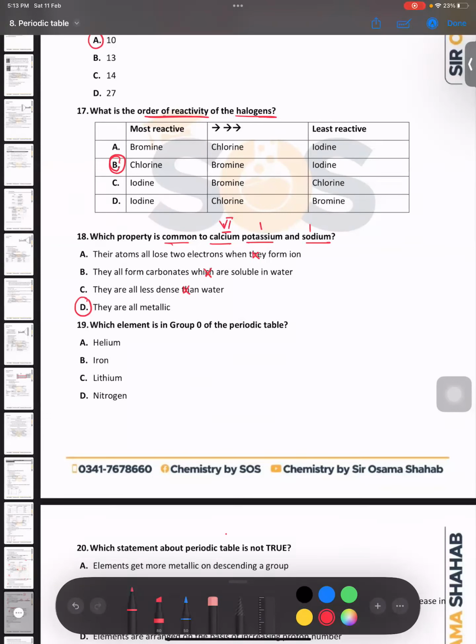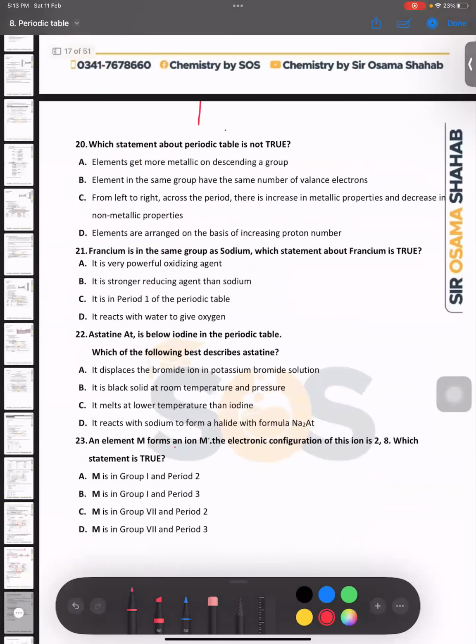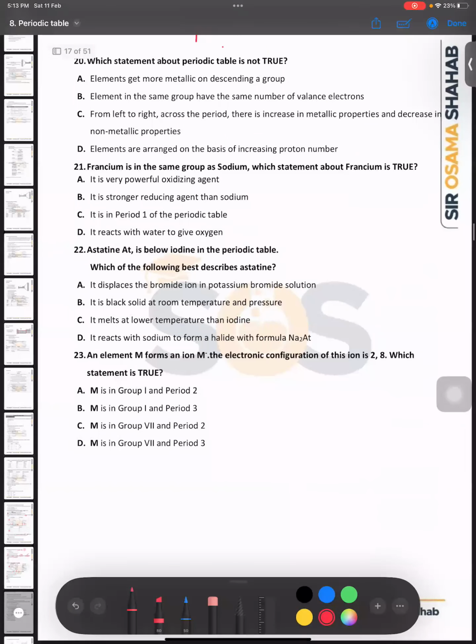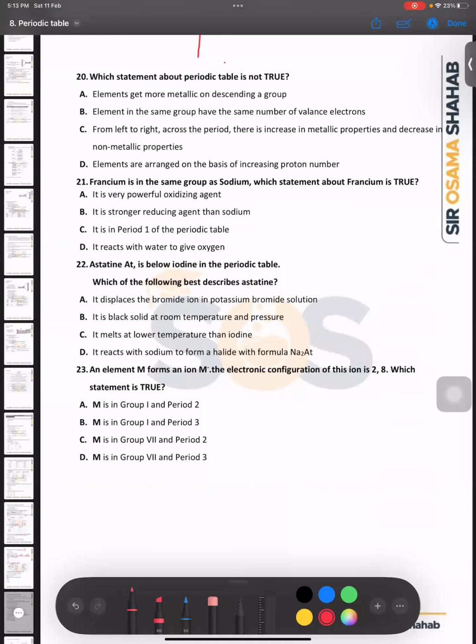Which element is in group 0 of the periodic table? Helium. Then question number 20 is asking which statement about the periodic table is not true?